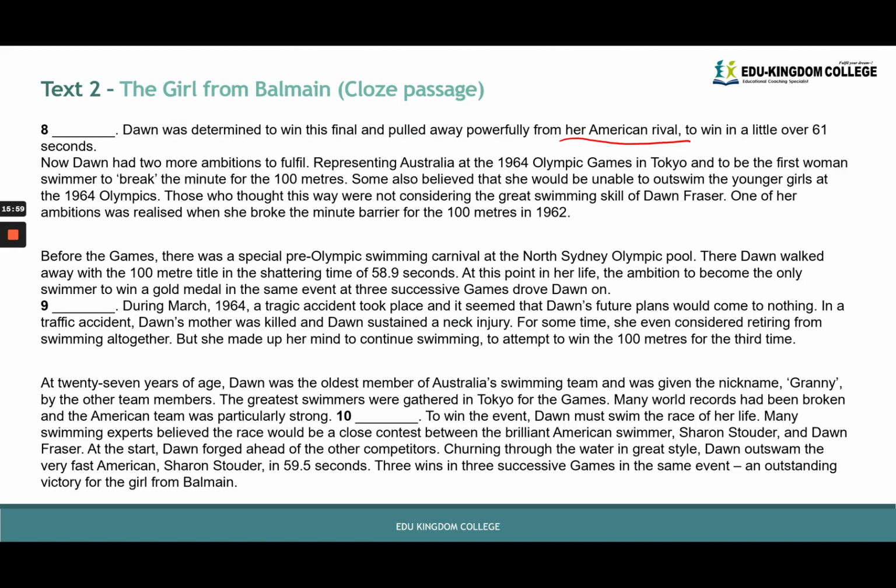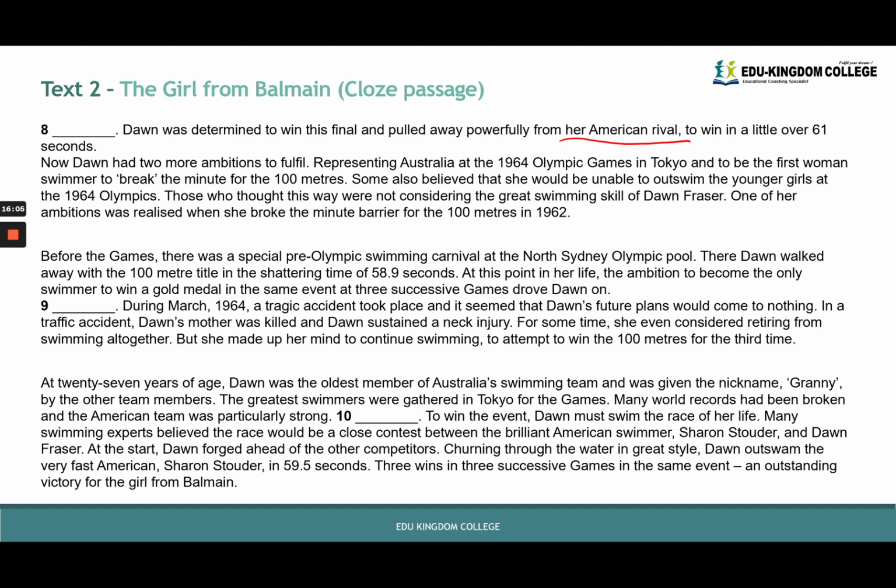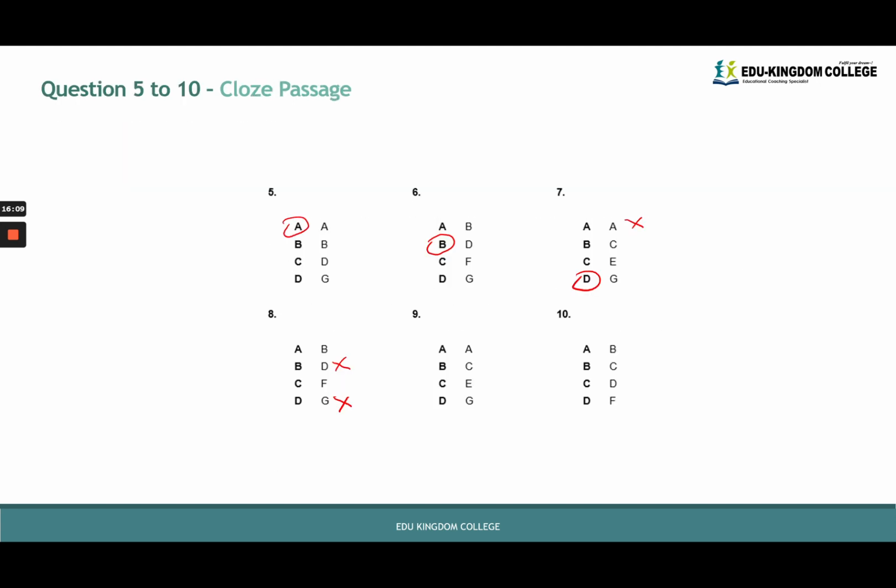So it fills in the missing information better than F. So our answer for 8 is B.